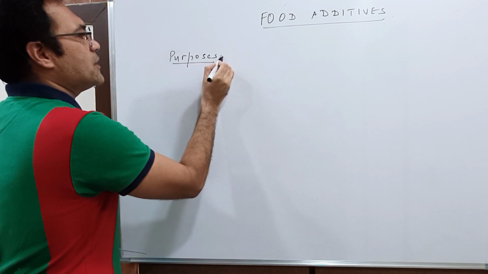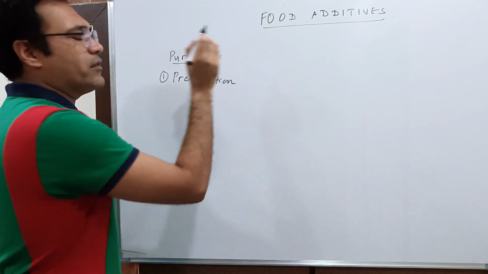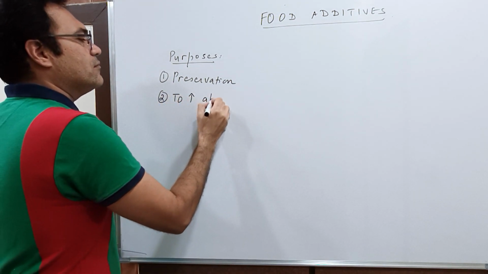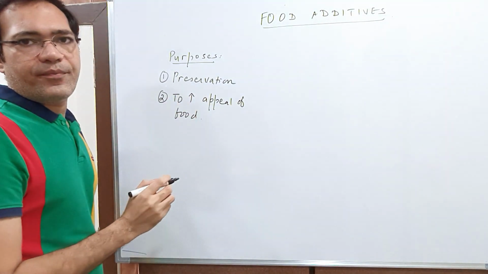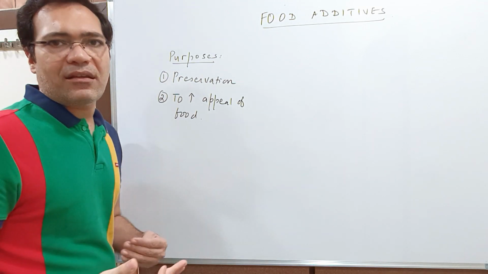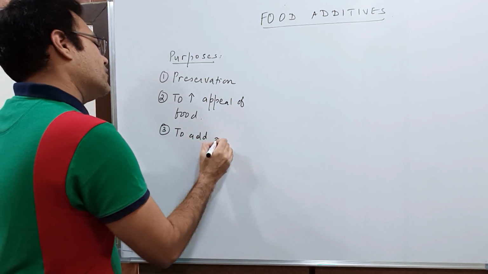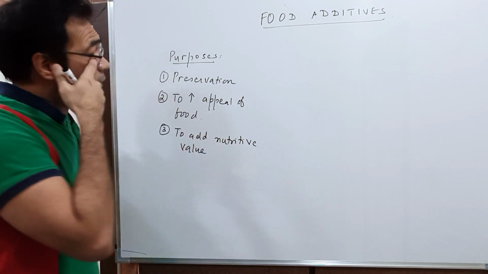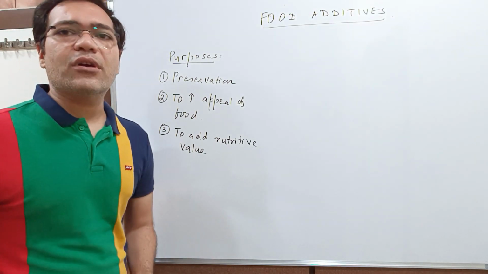And the purposes are, number one, for preservation of food. The second is to increase the appeal of food, to increase the texture of food or make the food more appealing. And the third is to add nutritive value to food. We can also add food additives to add nutritive value to the food.